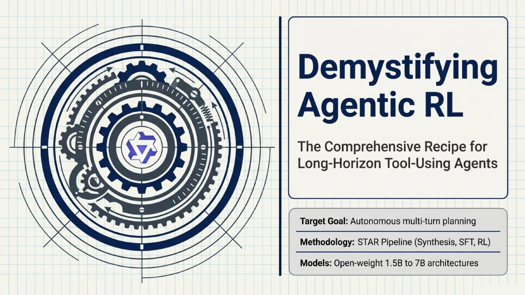Welcome, everyone. Today we are going to demystify Agentic Reinforcement Learning, or RL, and lay out the comprehensive recipe for building long-horizon, tool-using agents. Our target goal here is autonomous multi-turn planning. To achieve this, we will be walking through our methodology, the STAR pipeline, which stands for synthesis, supervised fine-tuning, and reinforcement learning, applied across open-weight models ranging from 1.5 billion to 7 billion parameters.